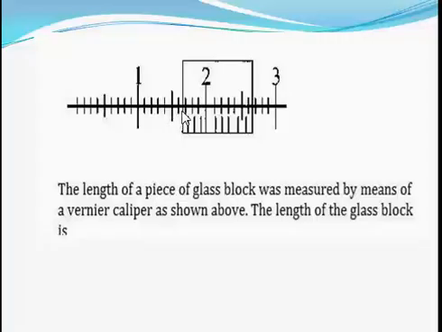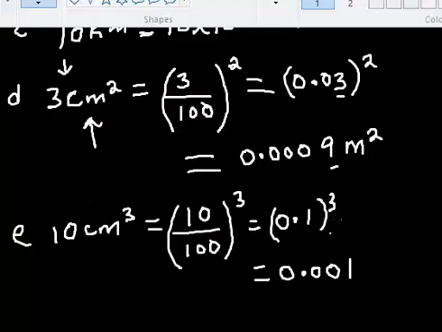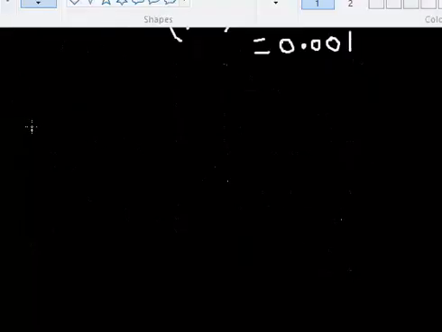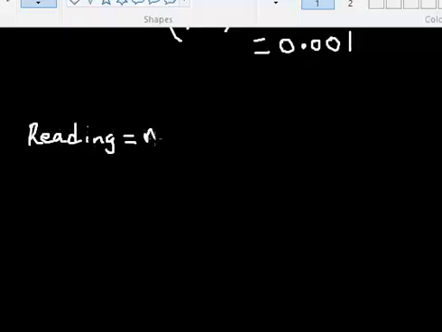Okay, so then there's some small fraction. It was not directly at 1.6. It is just a little bit beyond 1.6. So first of all, if I want to take that reading, I will read off from the main scale. Then I'll now read from the vernier.